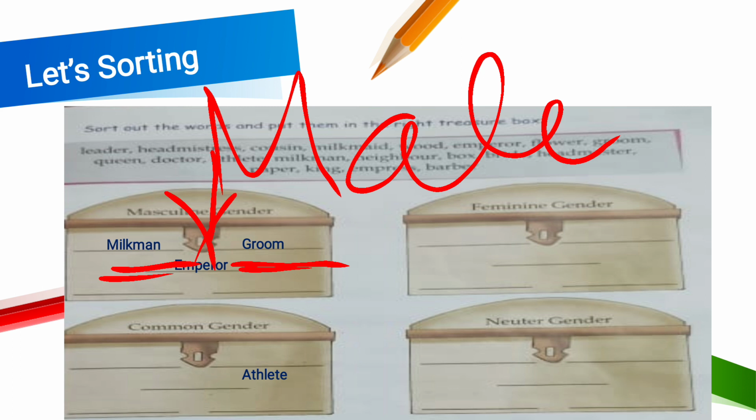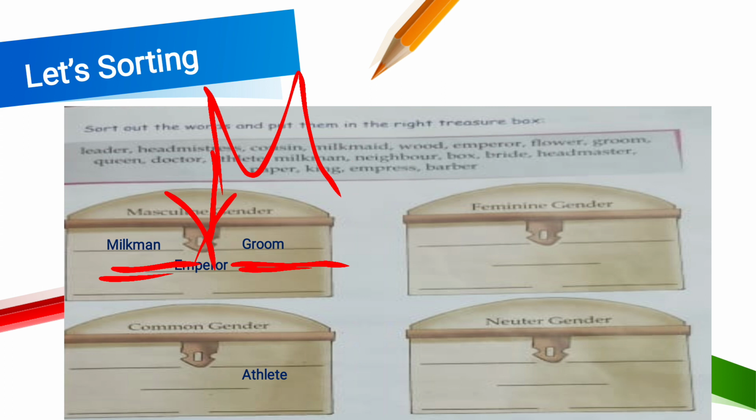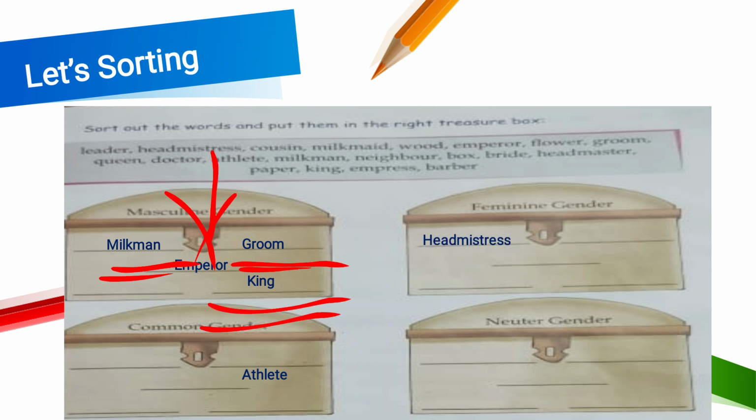Athlete. Athlete is a common gender, right? Athlete can be a lady, athlete can be a boy. So athlete is a common gender. The next one is king. King is masculine gender. Headmistress. Headmistress is a feminine gender. Milkmaid is written here. Milkmaid is feminine gender. Queen, we know that it's indicating a female, it's a feminine gender. Bride is also a feminine gender. Empress is also a feminine gender.